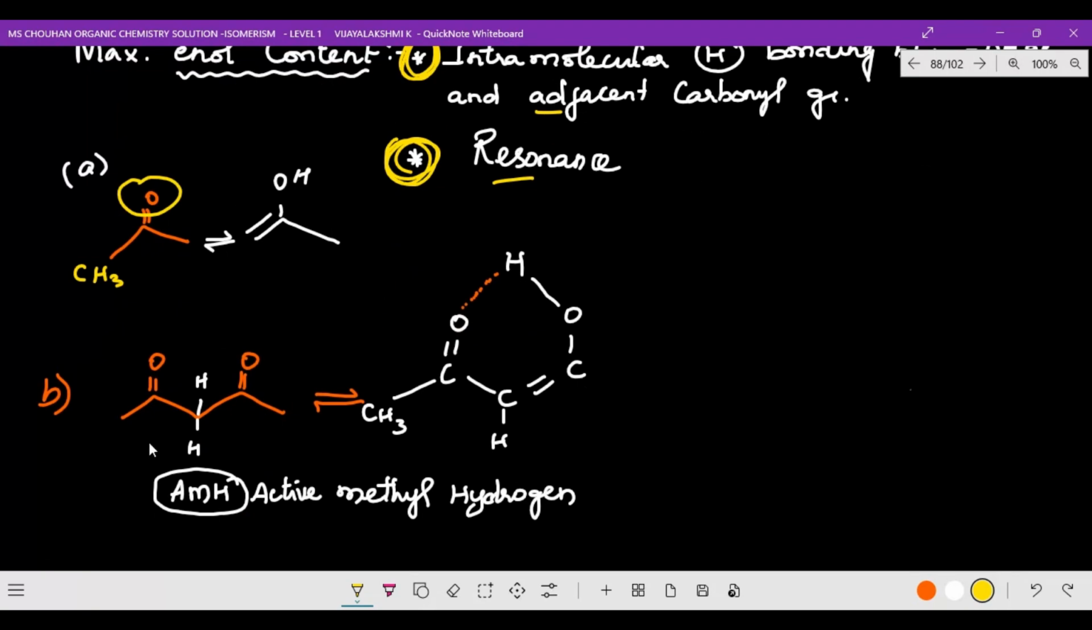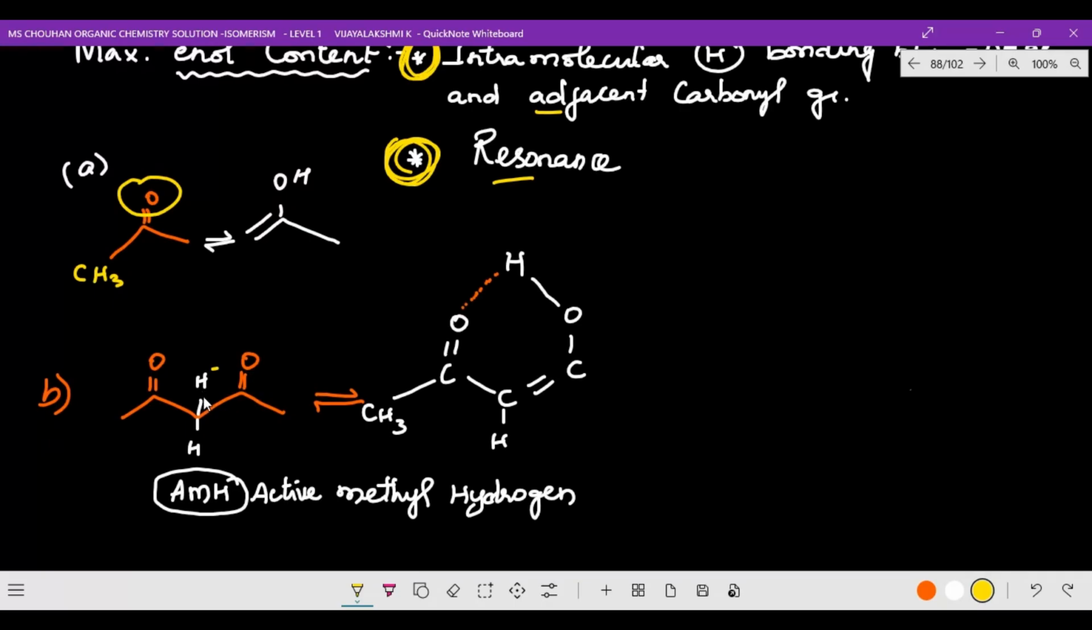Now the second point. Coming to CH3, C double bond O, CH2, C double bond O, CH3: the center point is called active methylene hydrogen. The active methylene hydrogen is ready to donate hydrogen, and it forms that OH. See, now for example, the same thing I bring here, CH3, C double bond O, and the next one, this hydrogen which is going to attach over here.